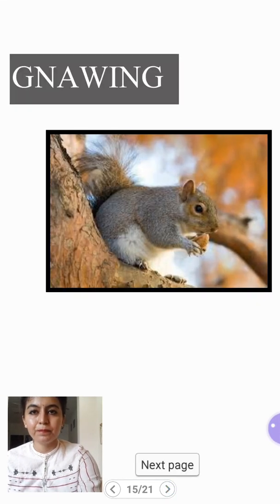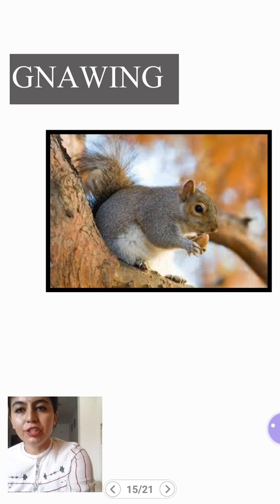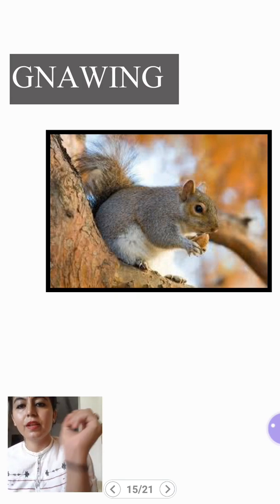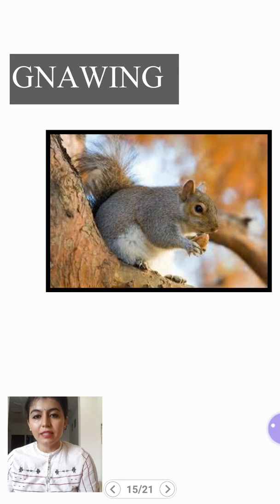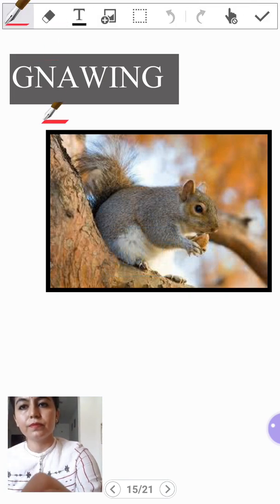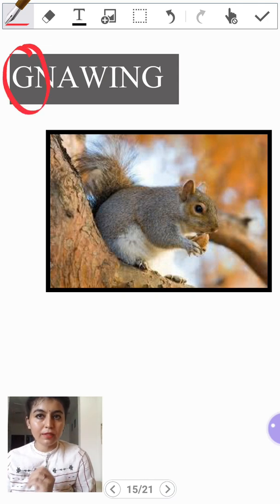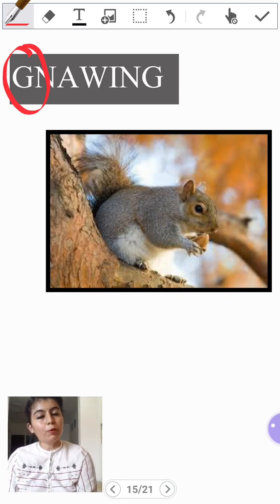First one is, how do we pronounce this word? Children, the G given here is silent. We pronounce it as gnawing, not gnawing with the G. That would be wrong.